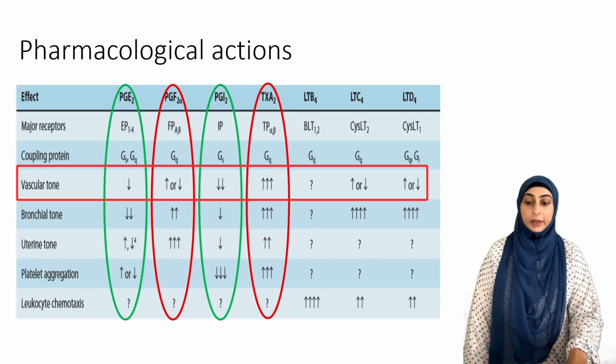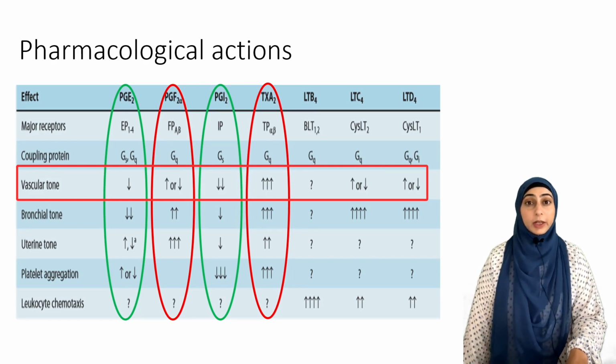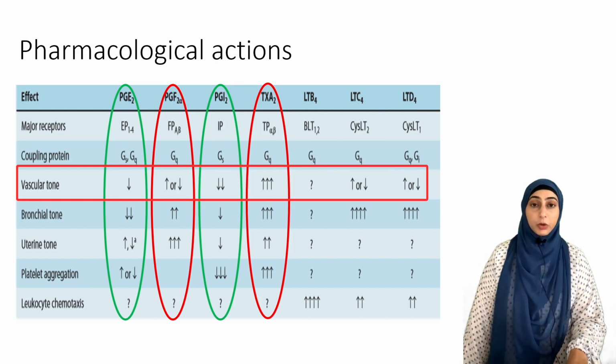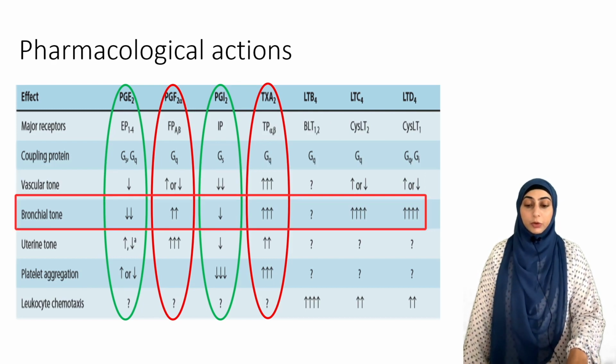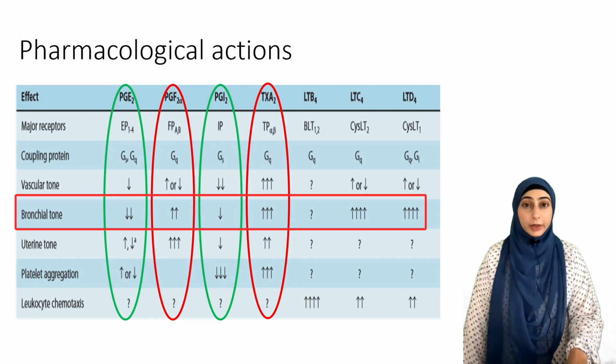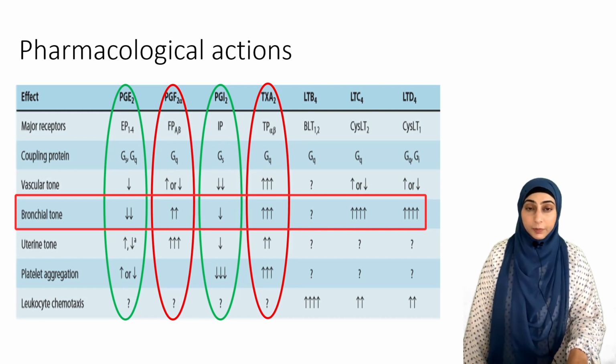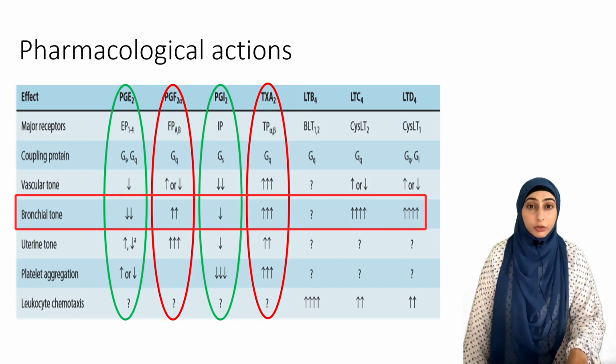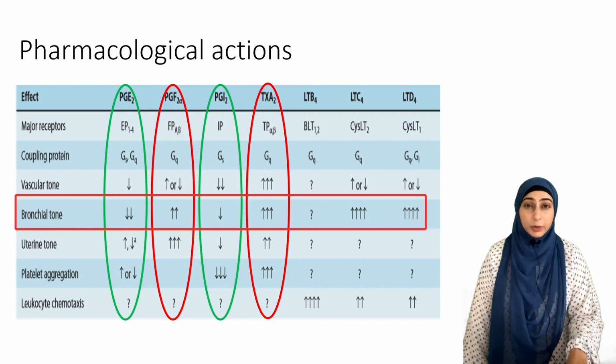हम देख सकते हैं कि vascular tone को अगर हम देखें तो PGE2 and I2 are going to cause vasodilation, whereas PGF2 alpha and thromboxane A2 are going to cause vasoconstriction. Bronchial tone को अगर हम देखें तो PGE2 and I2 are going to cause bronchodilation, whereas F2 alpha and thromboxane A2 are going to cause bronchoconstriction. Bronchoconstriction can never be useful.